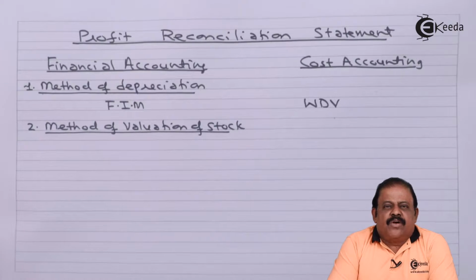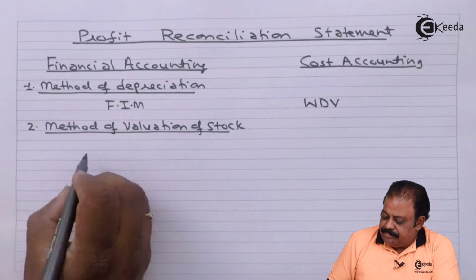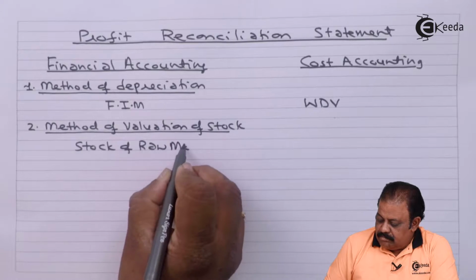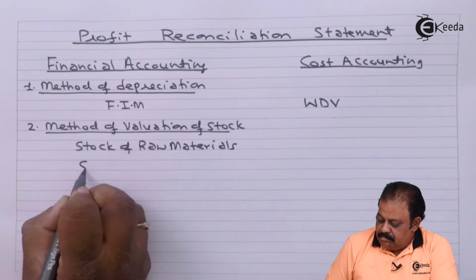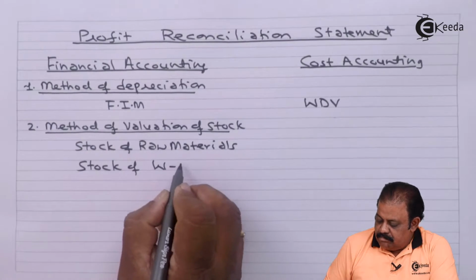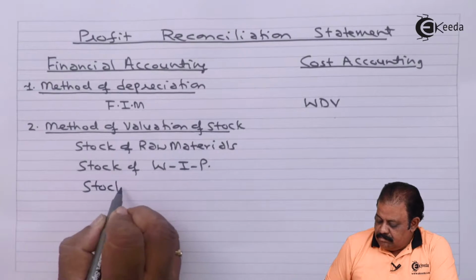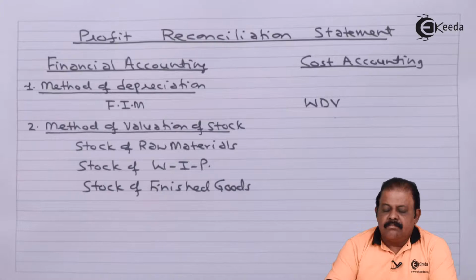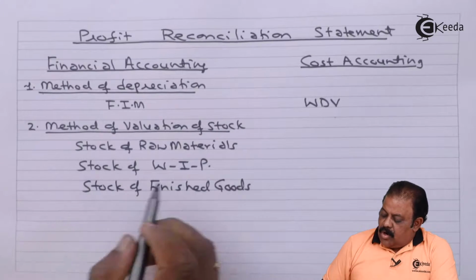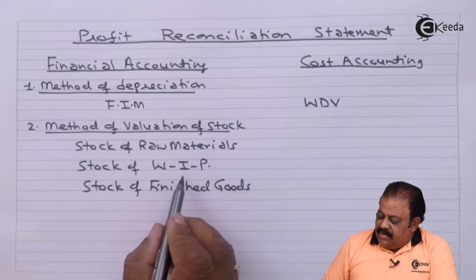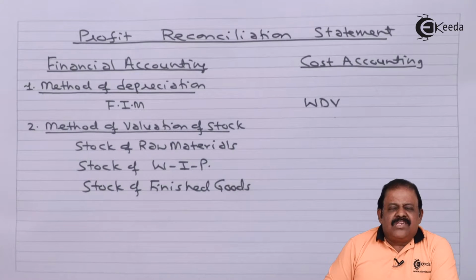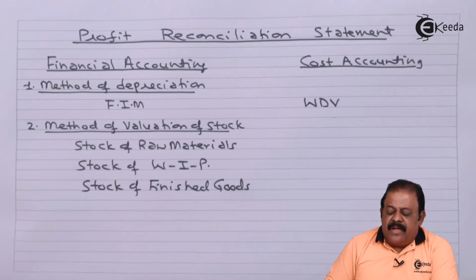Method of valuation of stock. In business, we come across three types of stocks: stock of raw material, stock of work in progress, and stock of finished goods. Now, these stocks are valued as per different methods.